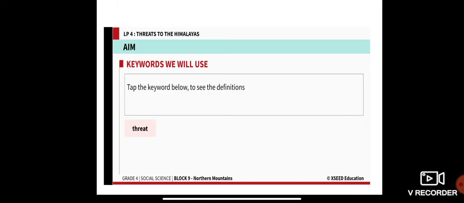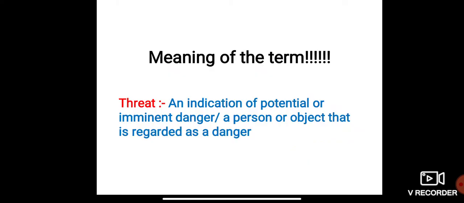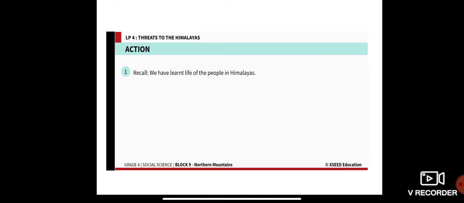Let's get started with what actually a threat is. Let us learn the meaning of threat. It is an indication of potential or imminent danger, something related to danger, that is known as a threat. Or a person or an object that is regarded as a danger, that is known as a threat. Now I hope you get the meaning. Now let's get into action.